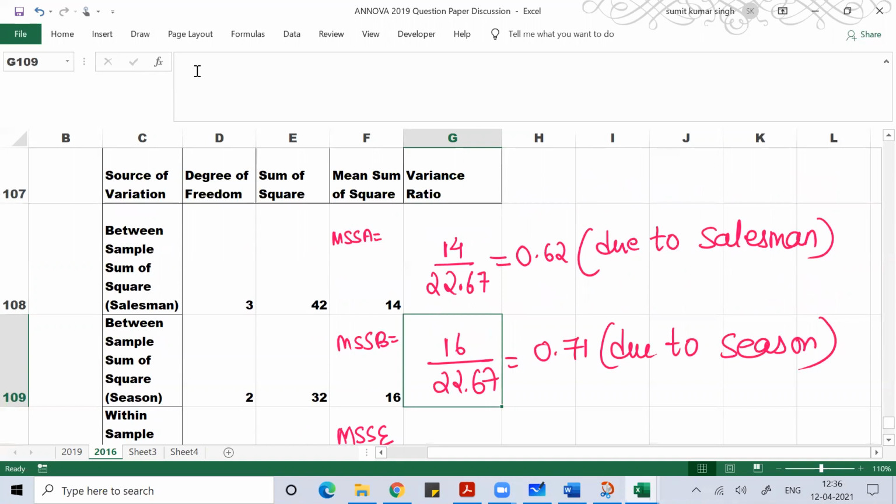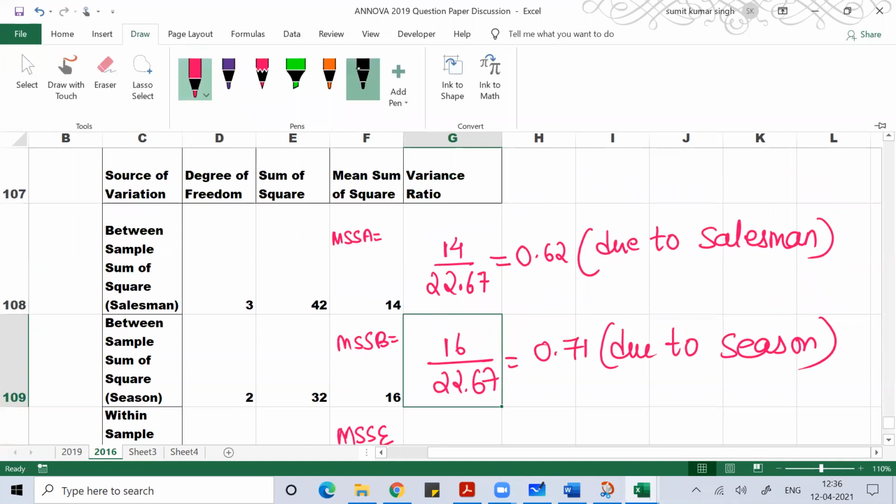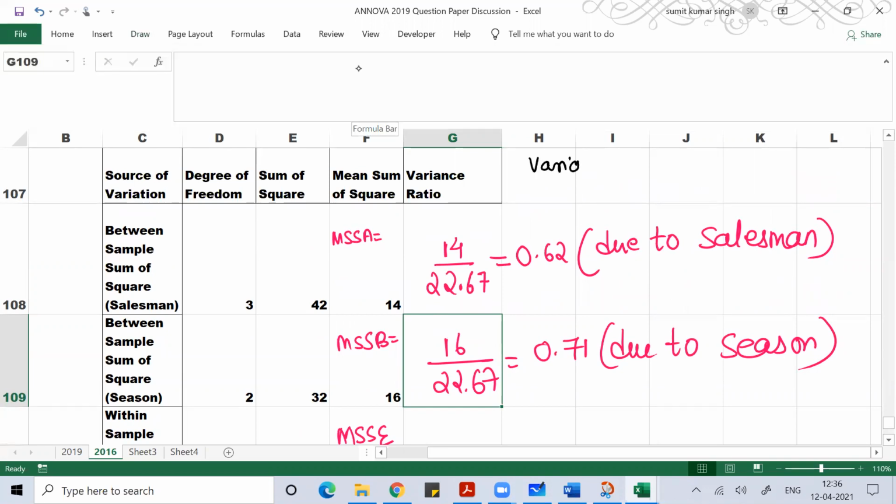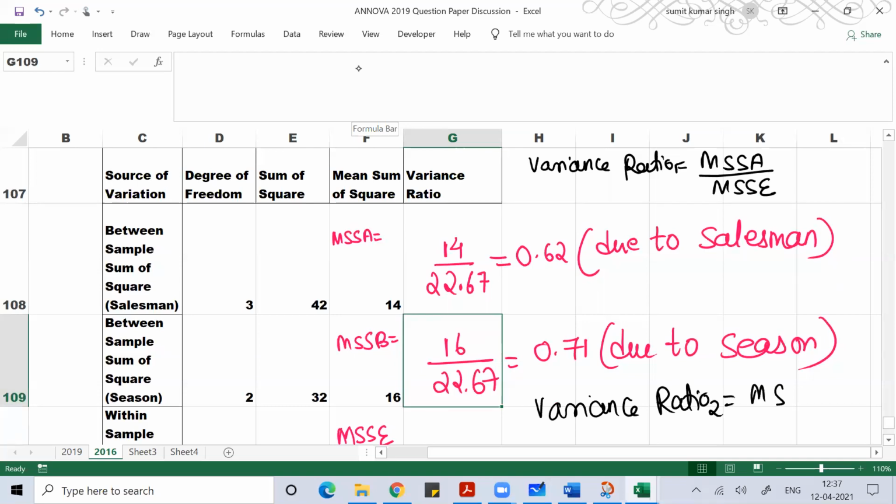So the formula is: variance ratio 1, for salesman, is MSSA by MSSE, and variance ratio 2 is MSSB divided by MSSE, mean sum square due to season divided by mean sum square due to error.